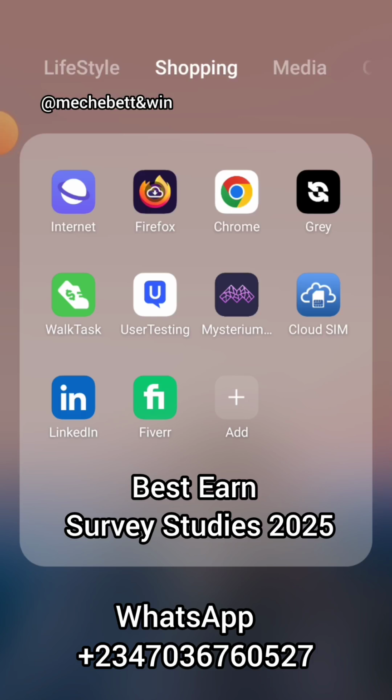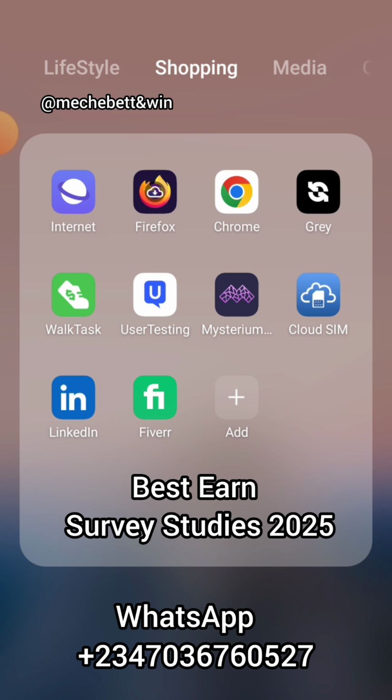This is Meche Bett&win. I want to tell you guys concerning this survey. I don't know how many of you have heard about survey before. This is an online survey where you take your studies online. You answer the questions they ask you through the survey. Once you give them good feedback, you get paid, and you get paid in dollars. The minimum they pay for a survey is $1 and upward. Computer survey studies come from $5 upward.